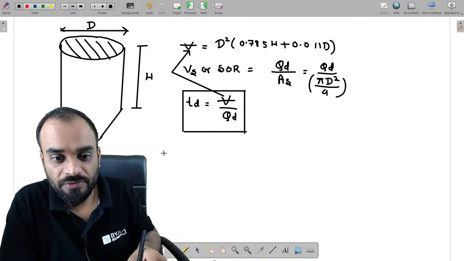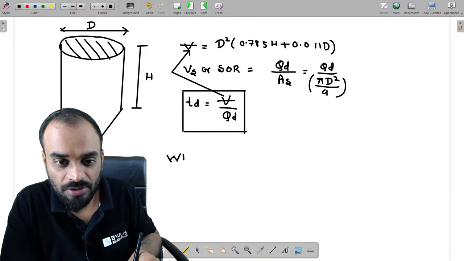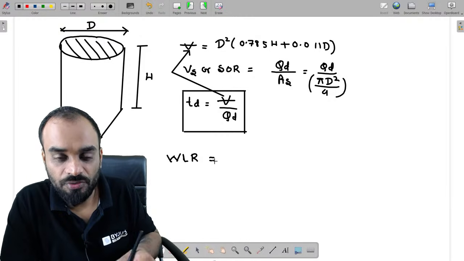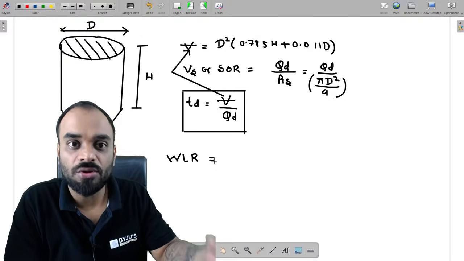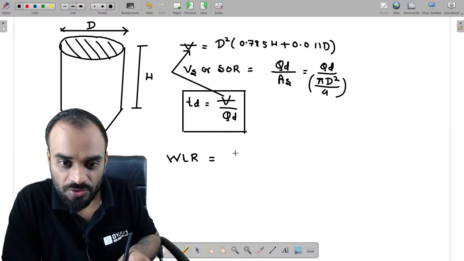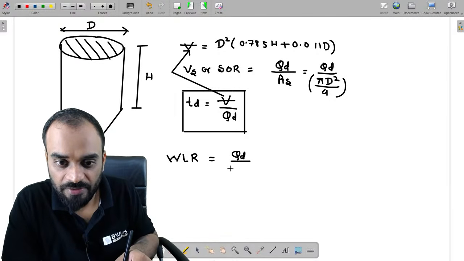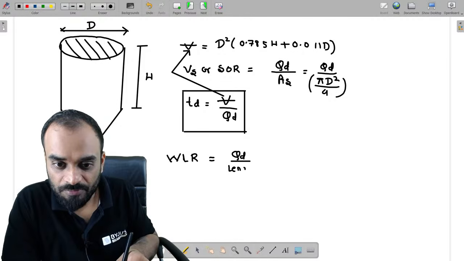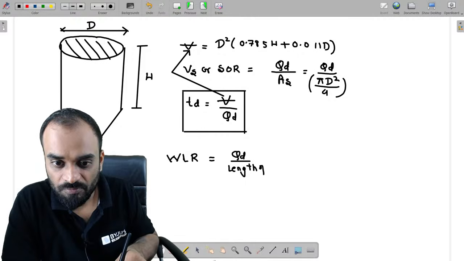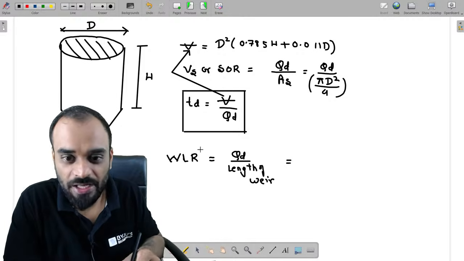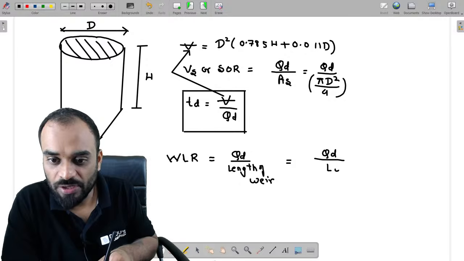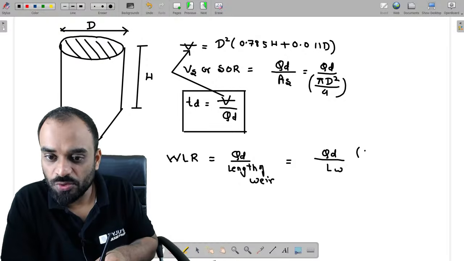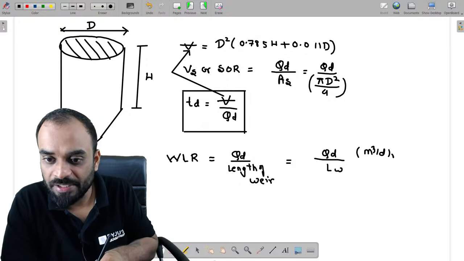Now there is one more term which is known as weir loading rate. So what is weir loading rate? The rate at which weir is loaded, or you can call it discharge per unit length of weir. Simple, right? So this is basically design discharge divided by length of weir. Suppose you have a rectangular tank; in that case, they will give you the length of weir easily, so you write LW. You will get the unit in terms of meter cube per day per meter.